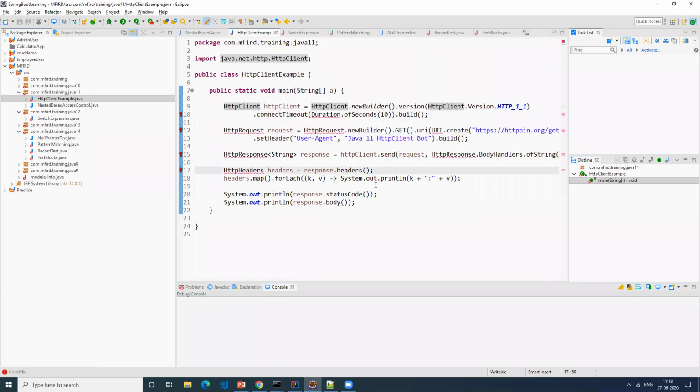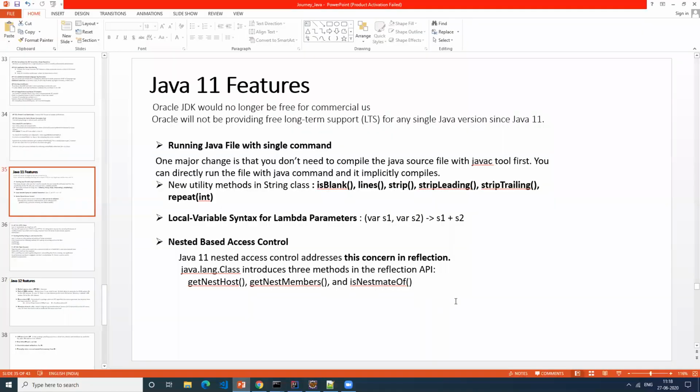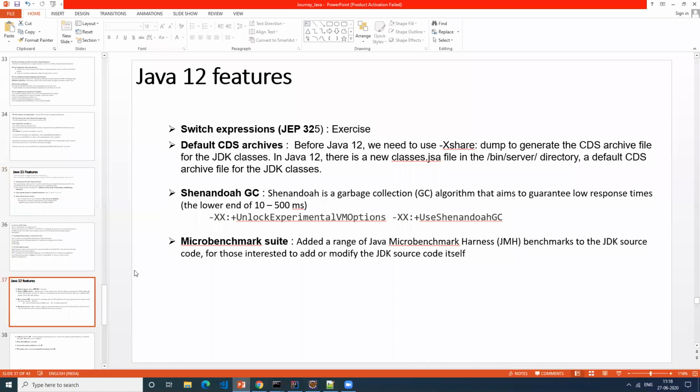Okay. If there are no questions, then let's get into the Java 12 features, which are planned for today. Java 12 and 13 are not very big releases. Some features got added, but they are not so important. But Java 14 has a lot of things.